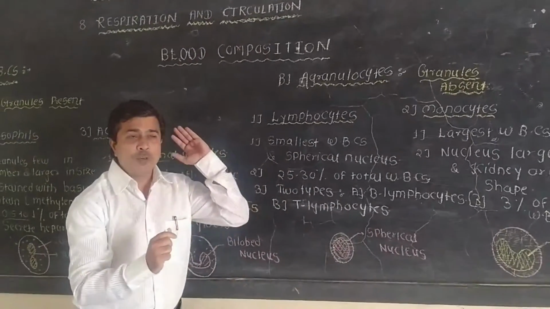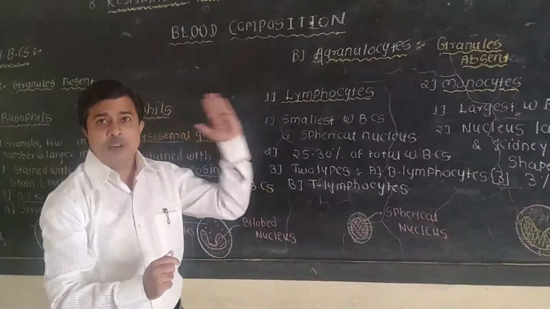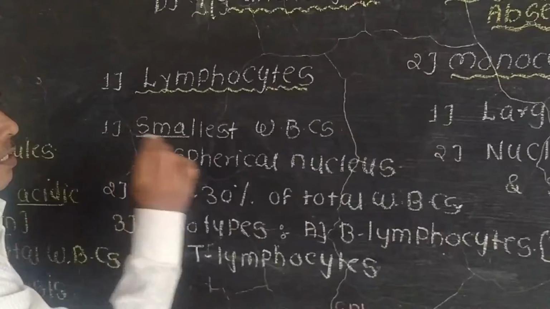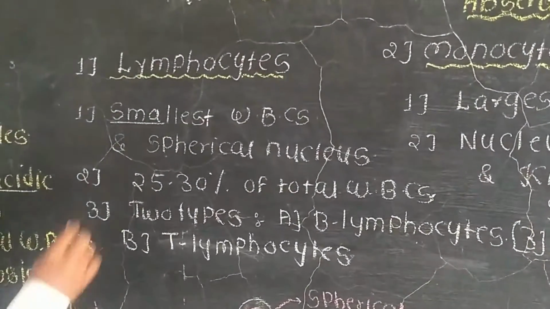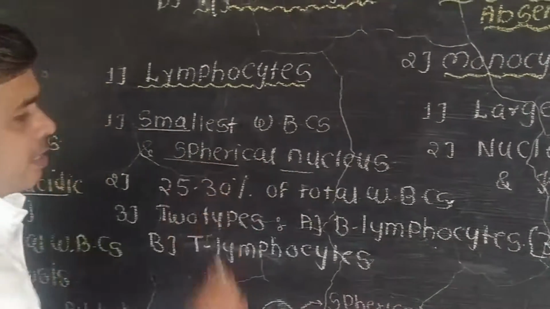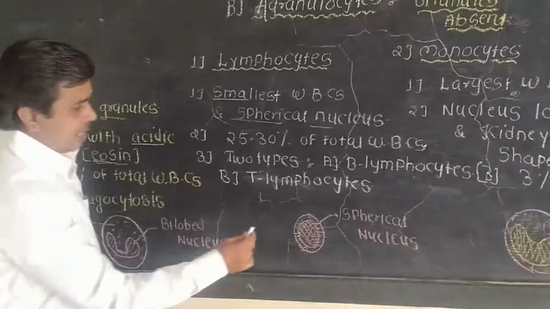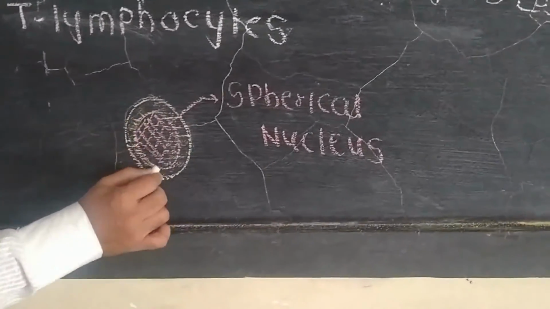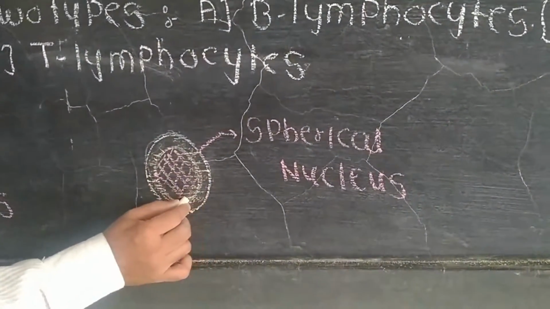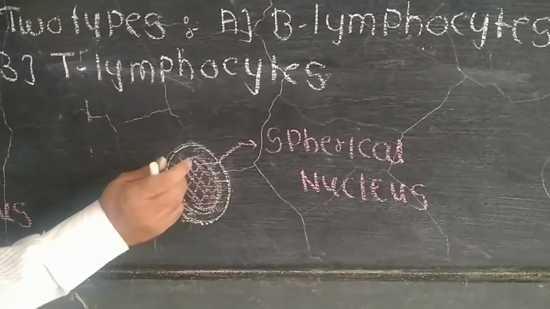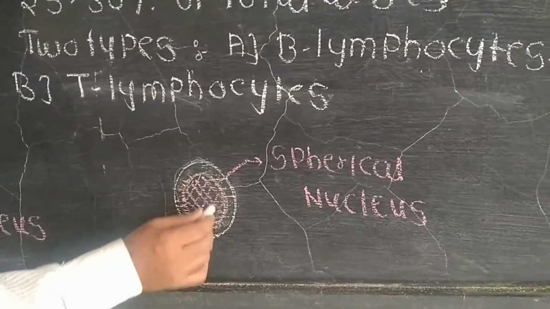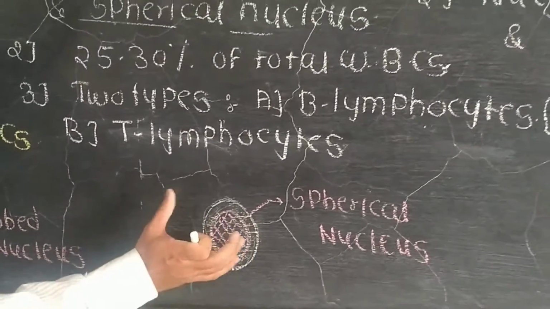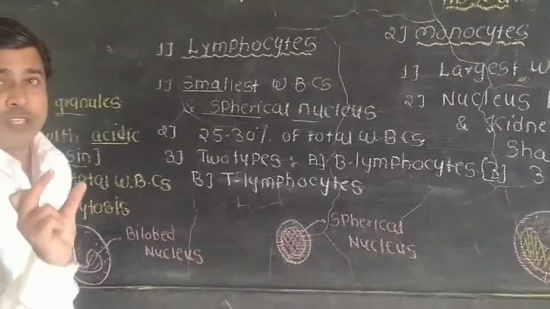Smallest means that, as compared to the other types of WBCs, it will be very small in size. The nucleus is spherical. One of the important things about the structure of lymphocytes is that the nucleus is very large and occupies most of the cell, so the quantity of cytoplasm will be less.